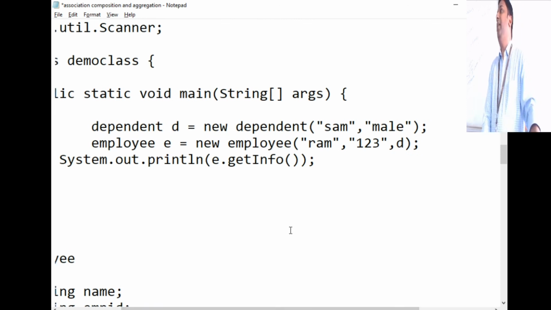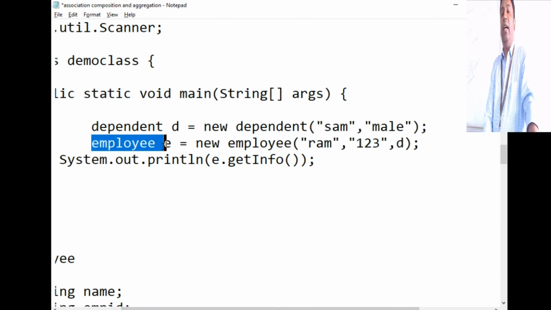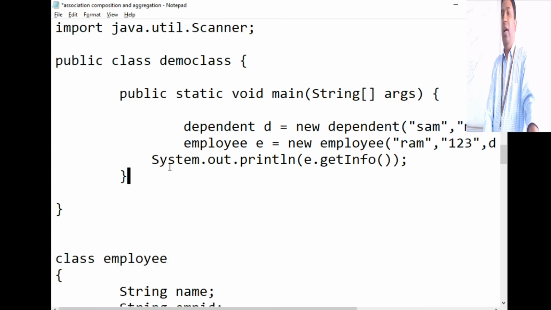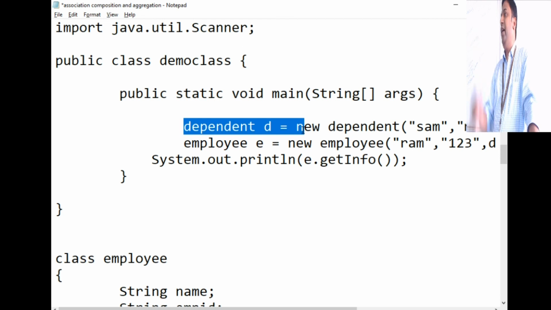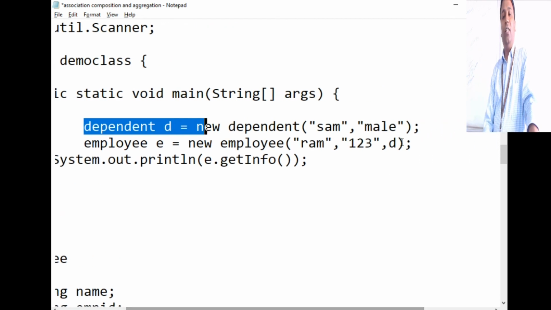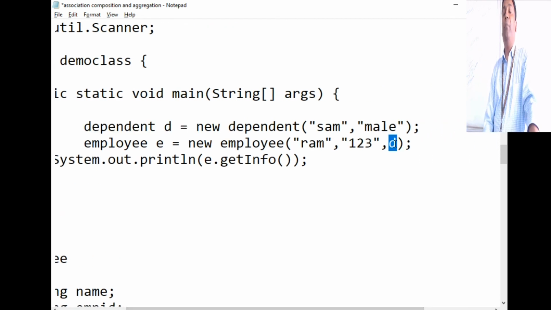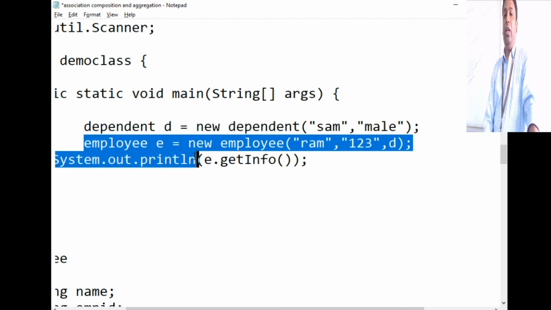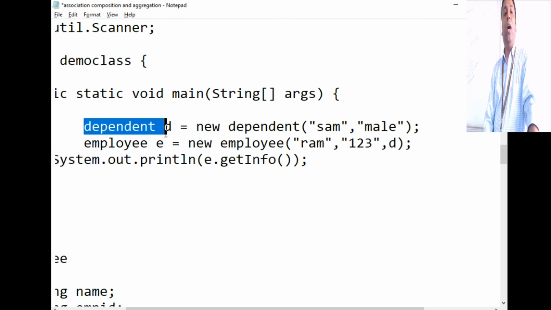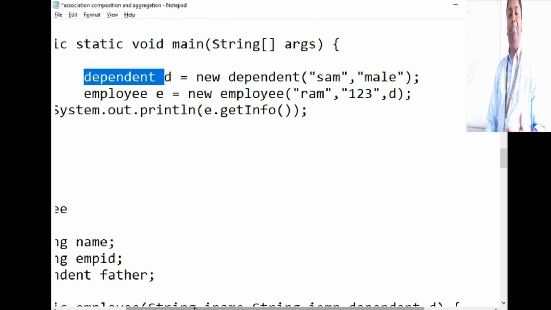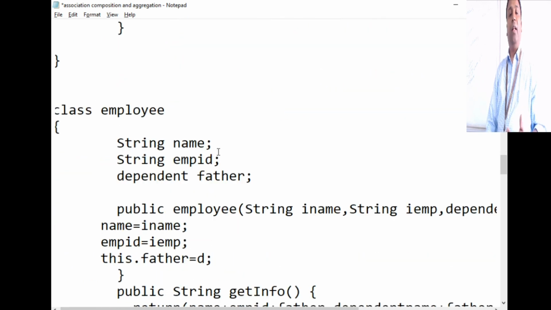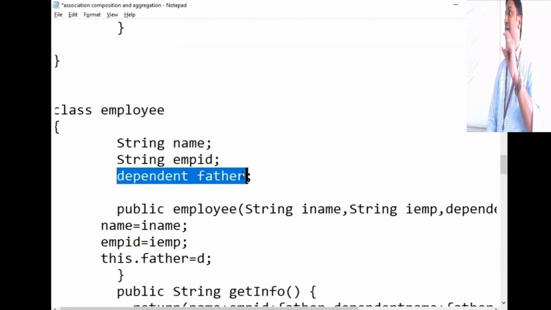Earlier, how did I create the dependent object? I was creating that inside the constructor for the employee. Now I am creating the dependent object independently. It's not created inside the employee, it is created independently, and that object is passed as a parameter to the constructor in my employee object. So you see, when you destroy the employee, it doesn't mean that you have to destroy the dependent. But when you take a look at the relationship here, class employee still has that particular member called dependent.